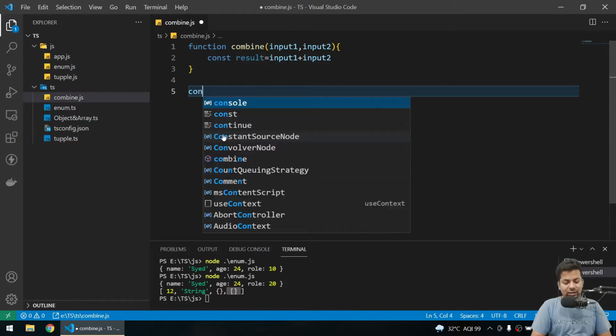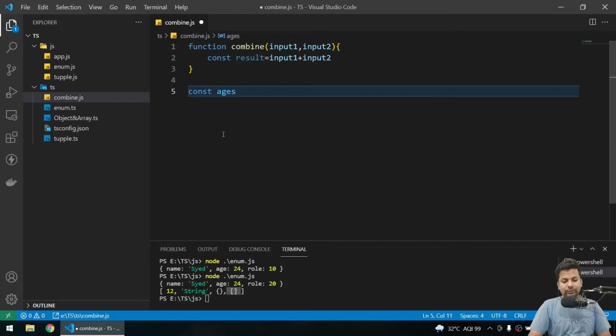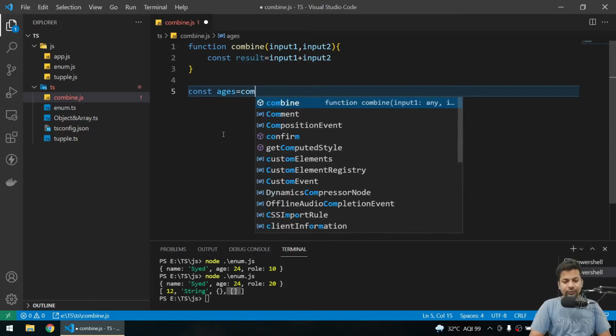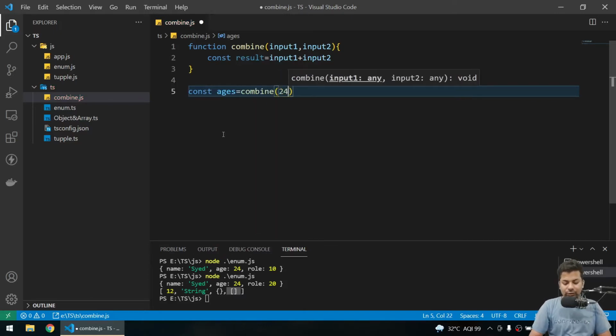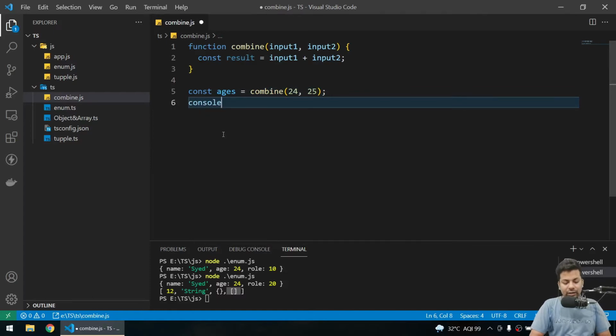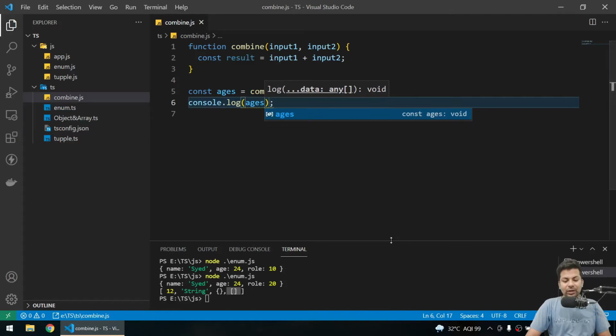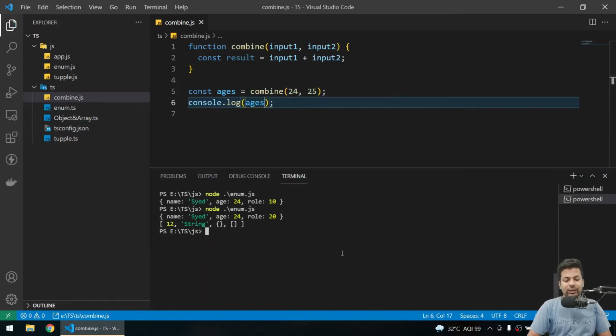So I'll pass the ages here and get the ages. I'll pass 24 comma 25. So I'm passing the ages, getting a combination of both and consoling the ages. Okay, normal, nothing much. But if I run it, let me just make it side by side.